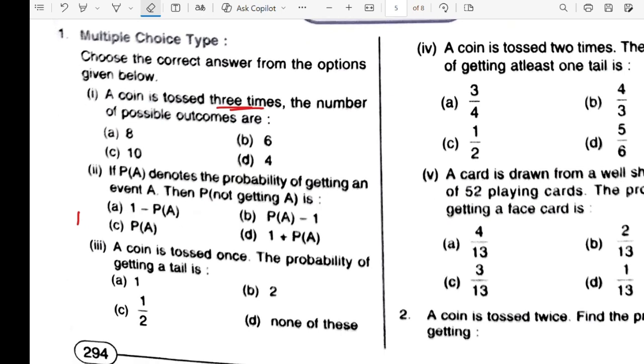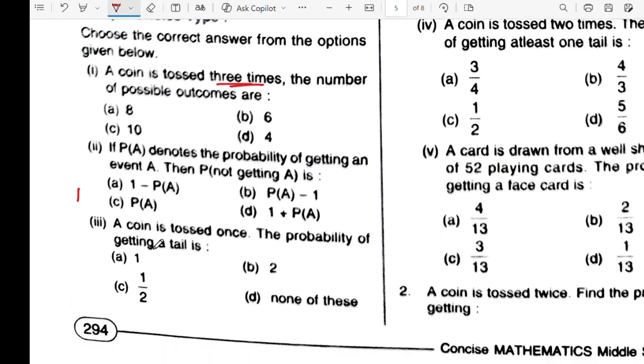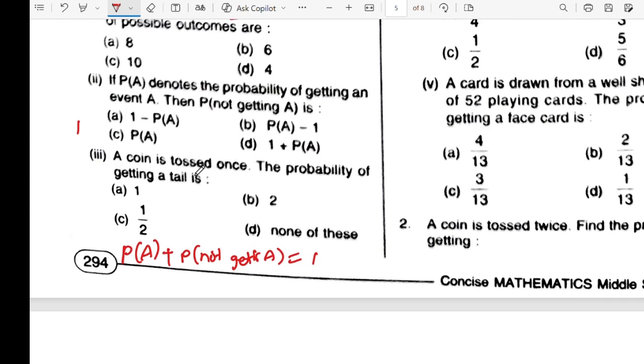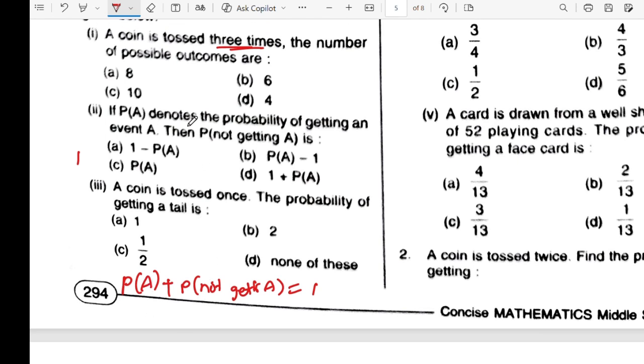Let's go to the second. Probability of event A denotes the probability of getting an event A. Then probability of not getting A is, we have P of A. Probability of getting A plus probability of not getting A, added together they make 1. So we have to find not getting A, so send this to this side. So it will be 1 minus probability of getting A.